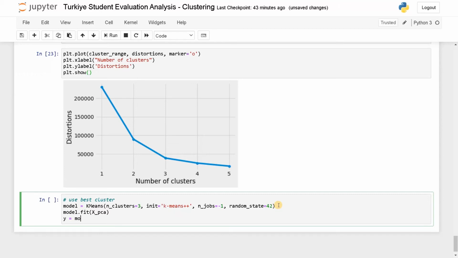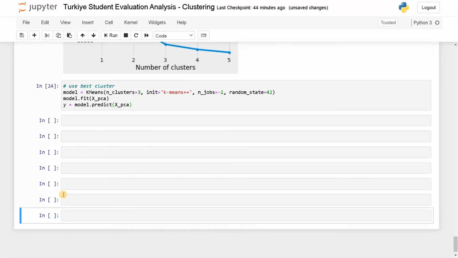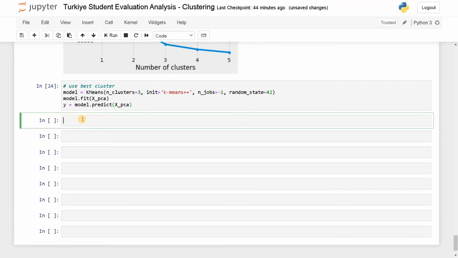So y equals model.predict(xPCA). This will store the output. Let's run this. Let's leave some space. Now we need to plot the graphs in order to see it visually. So this will take some time, I guess.